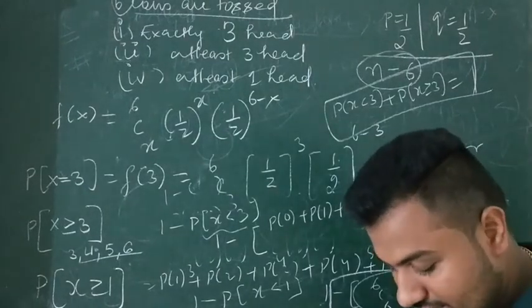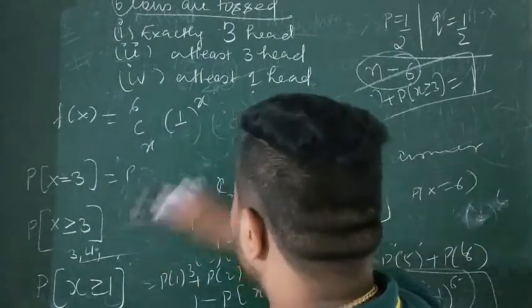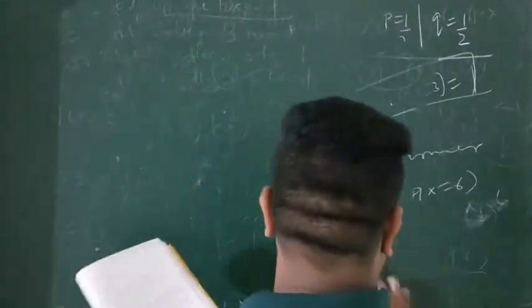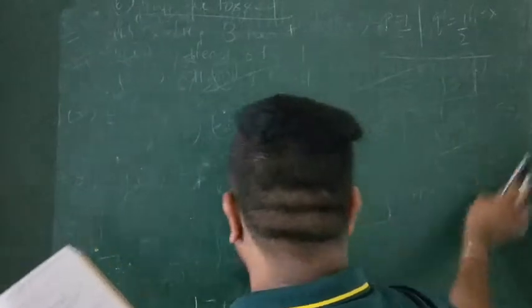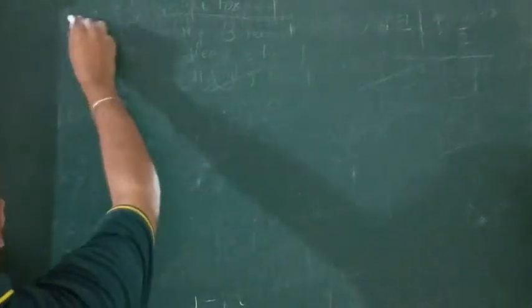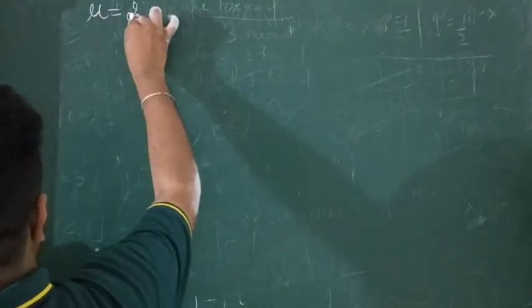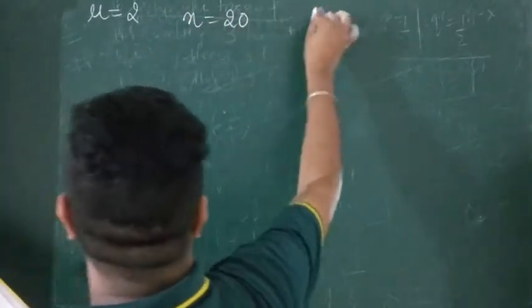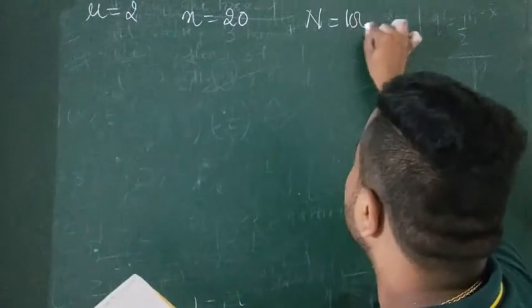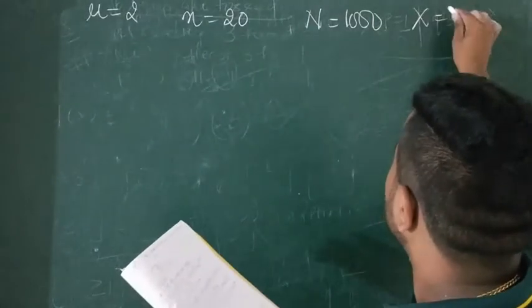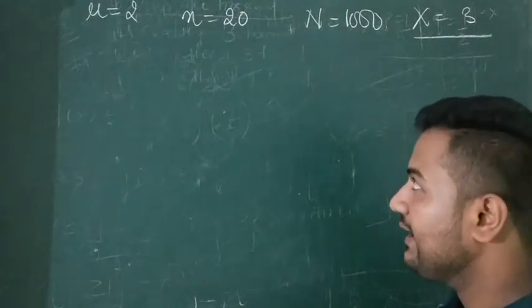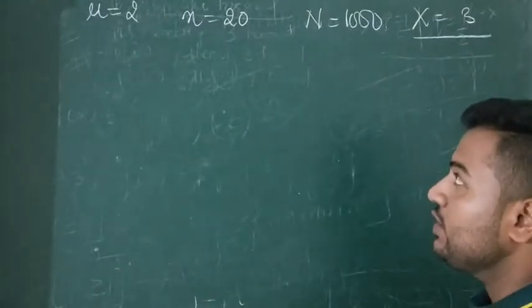So out of 20 bulbs, the mean is 2. According to the question, mu is given as 2 and n is given as 20, and they are asking for capital N of 1000 when x is 3 defective parts. This is what I can get from the question.